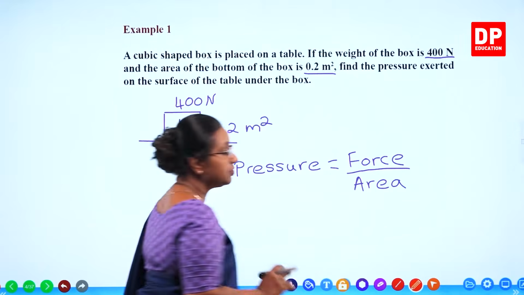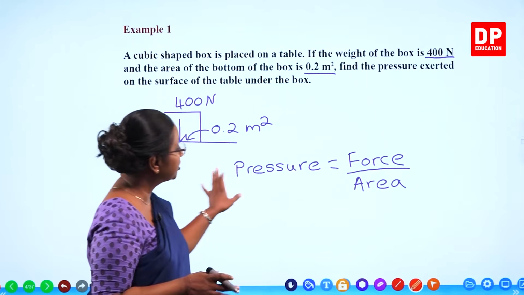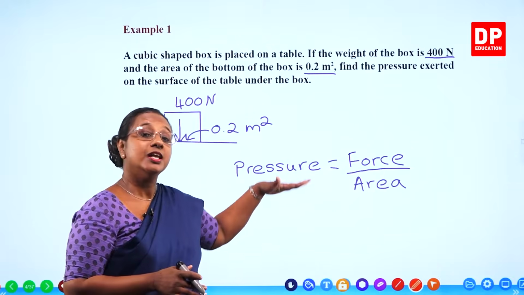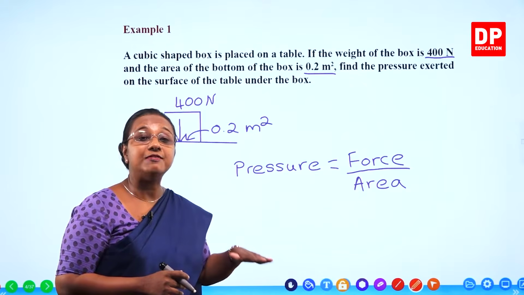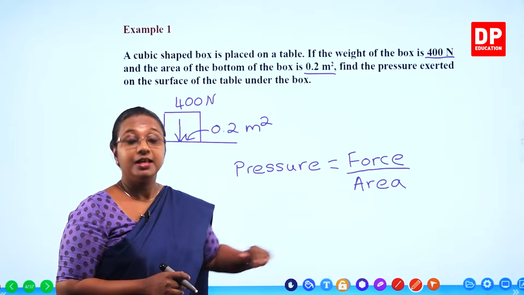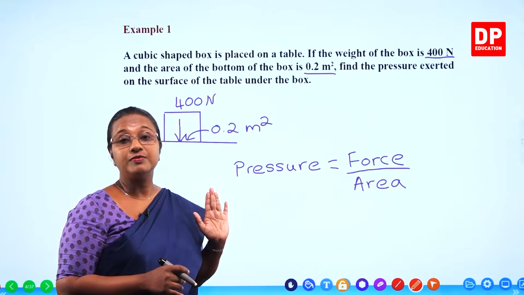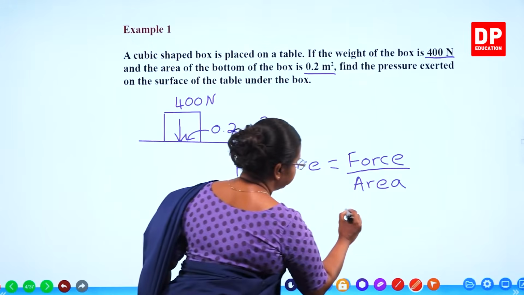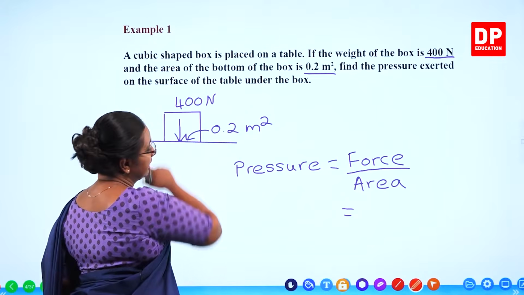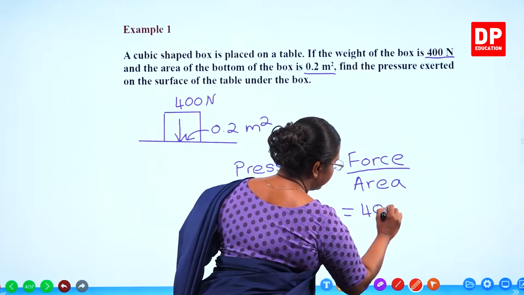But always, students, when you are doing calculations, make sure that you write the equation, then show the substitution and finally get the answer. It is better if you can show the working as well. So here, force is given in the correct unit, 400 newtons.